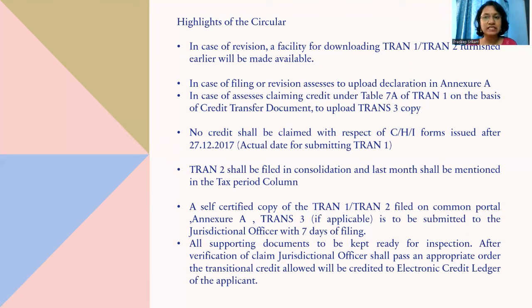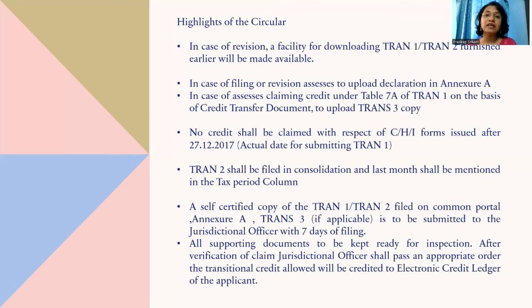Once TRAN 1 and or TRAN 2 is submitted, you have to download TRAN 1 and TRAN 2 and self-certify them. The self-certified TRAN 1 or TRAN 2, along with the declaration in Annexure A, and TRAN 3 in case you are claiming credit under Table 7A, all need to be submitted to the jurisdictional officer within 7 days of filing.